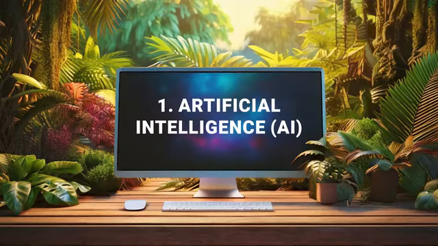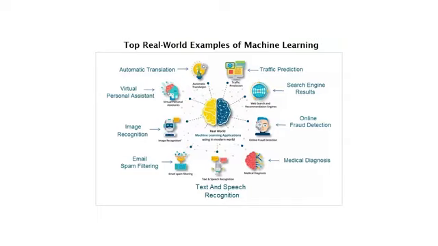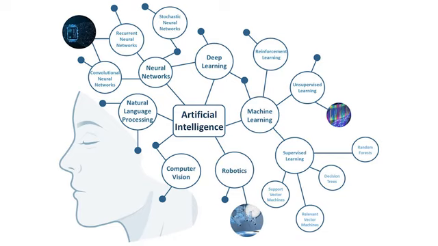Here, a list of all basic machine learning terms in 22 minutes. Artificial intelligence refers to the capability of machines to perform tasks that typically require human intelligence. This can include understanding language, recognizing images, solving problems, or making decisions. AI aims to mimic human cognitive functions through various techniques, including machine learning. But not all AI is machine learning.